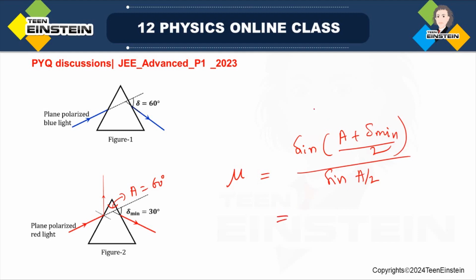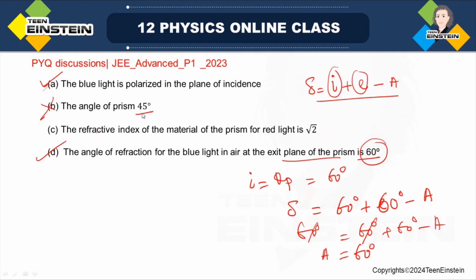We know all of them. A is 60 degree, delta is 30 degree, so 90 by 2, that means sine 45 degree, and sine A by 2 means sine 30 degree. So this gives you root over 2. So the third option is also correct for the given problem. So I have got A, C and D are correct. This is the answer for the particular problem.